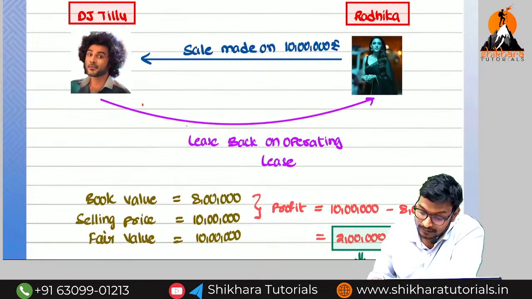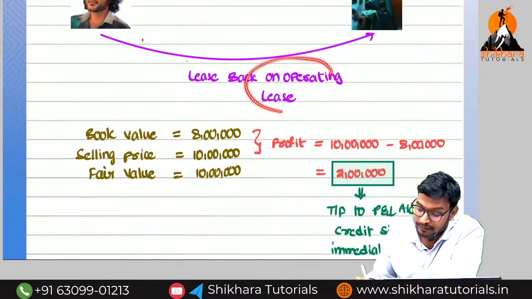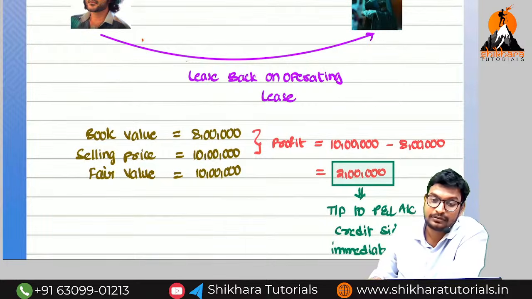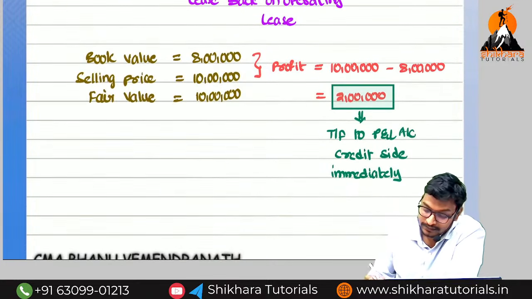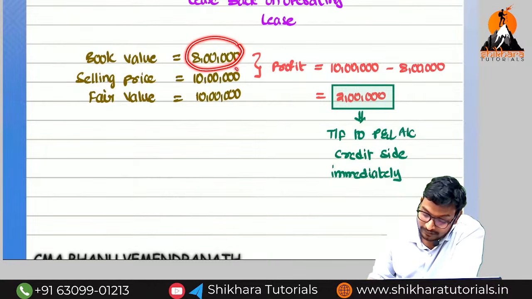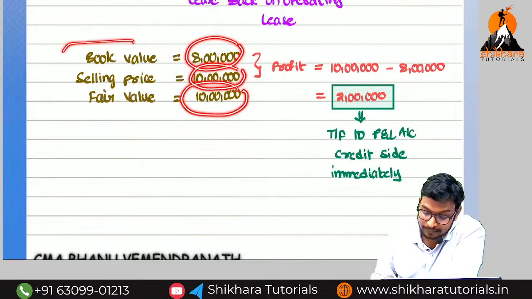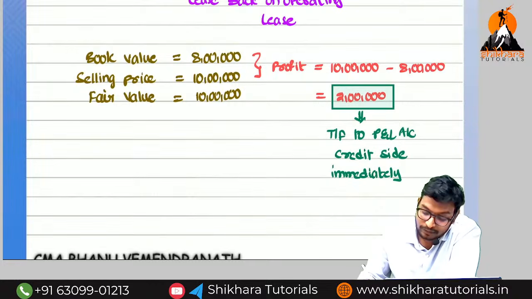See the example. Sales are made for 10 lakhs. Is the leaseback an operating lease or a financial lease? Financial lease means straight away we amortize. Operating lease means we need to see whether the fair value is equal to, less than, or more than the sale value. Book value is 8 lakhs, selling value 10 lakhs, and fair value 10 lakhs. To identify the profit or loss, which two values are important? Book value and sale value. The book value is 8 lakhs.